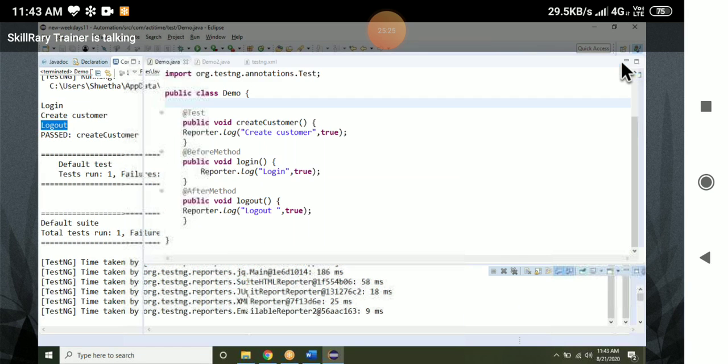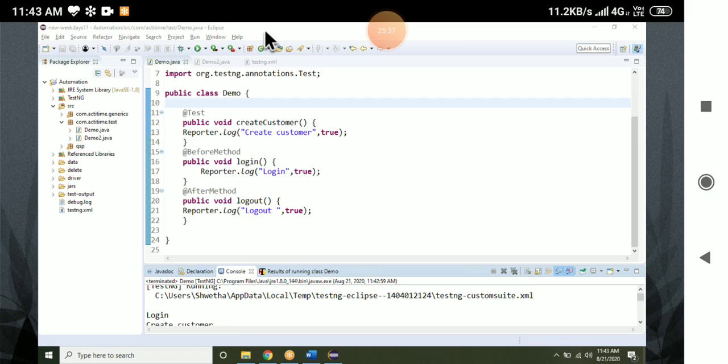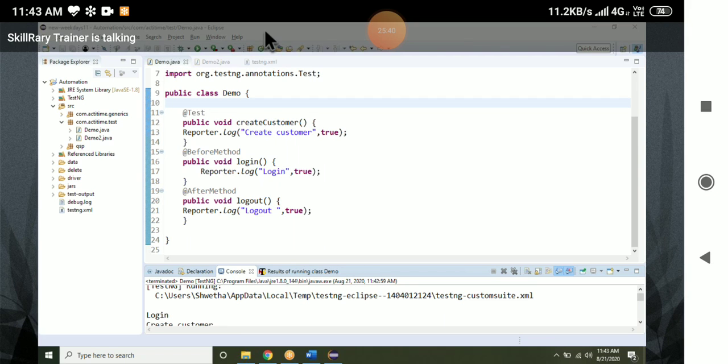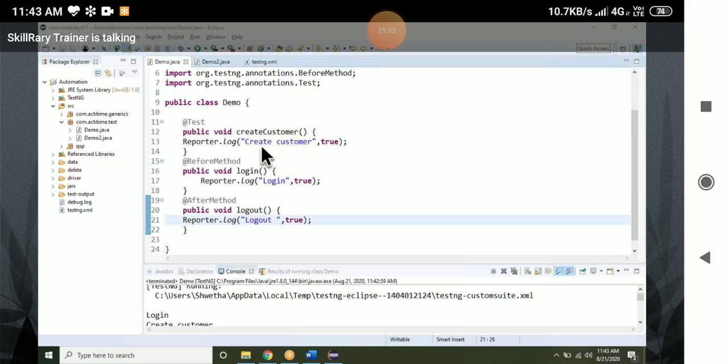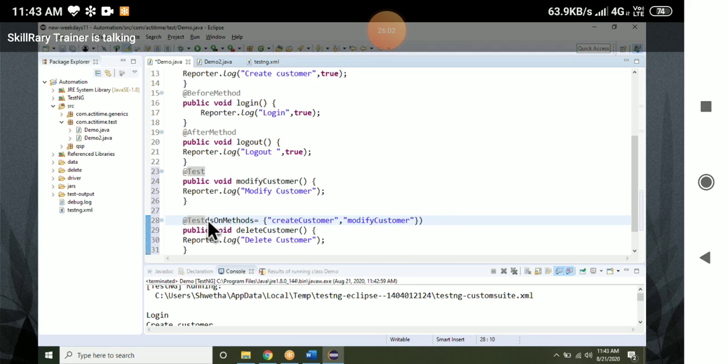Now what I will do, one second, I will put other test cases also here. What are the other test cases we are having? One is modify customer. One more is delete customer. Also, I will remove this.